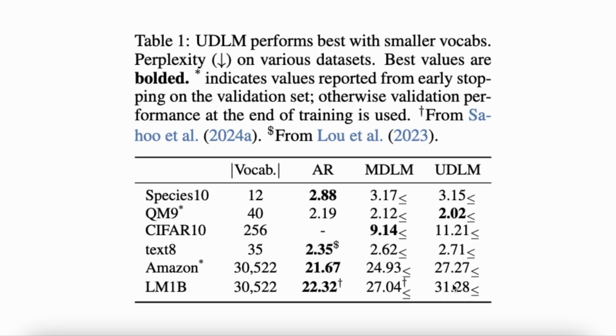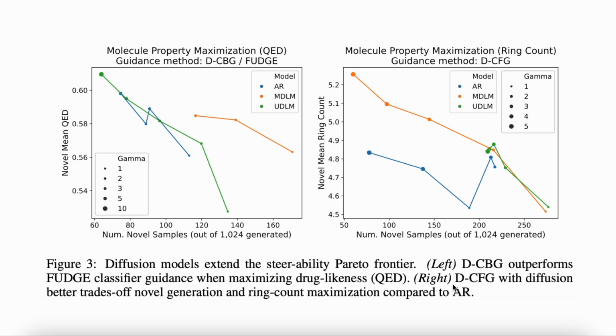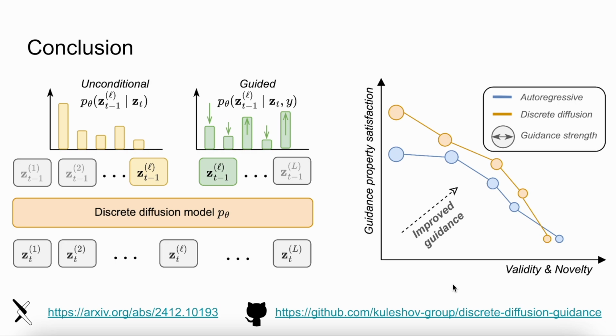Moving to the experimental results, as noted, we find that contrary to prior work, a continuous time uniform model trained with our objective and parameterization, which we call UDLM, can rival and even outperform comparable absorbing state models. This holds especially true in smaller vocabulary regimes that are typical of scientific applications. And we also find that our UDLM models are state-of-the-art among previously proposed uniform noise diffusion models. Looking at one of the guidance results from our work, we find that indeed combining our proposed discrete guidance mechanisms with diffusion models leads to improved results that push the Pareto frontier of the sample quality versus conditional generation trade-off compared to AR models. Please check out our paper and open source code for more details.